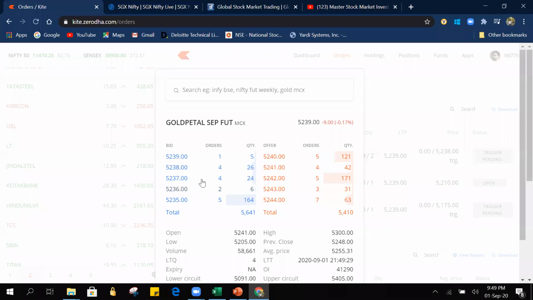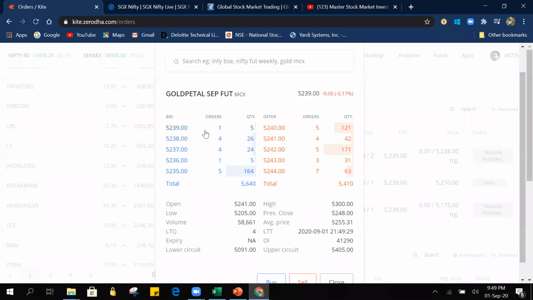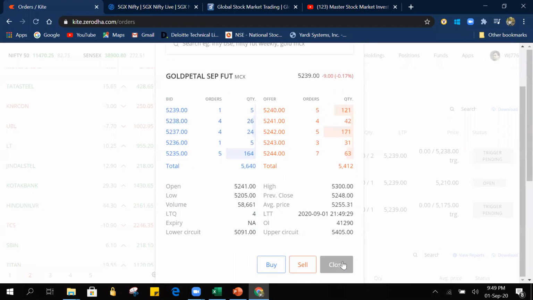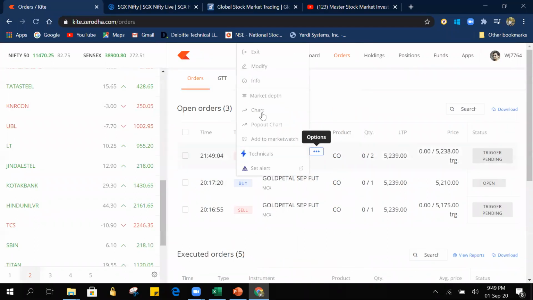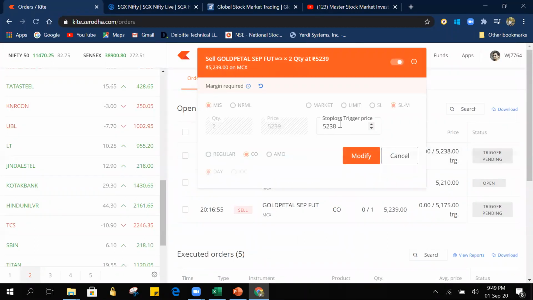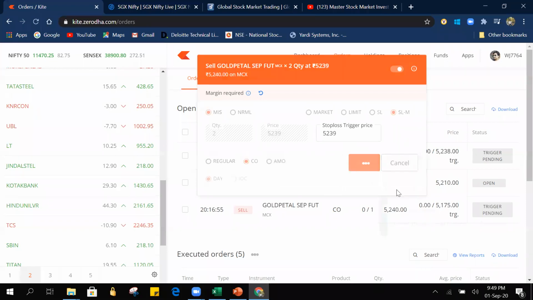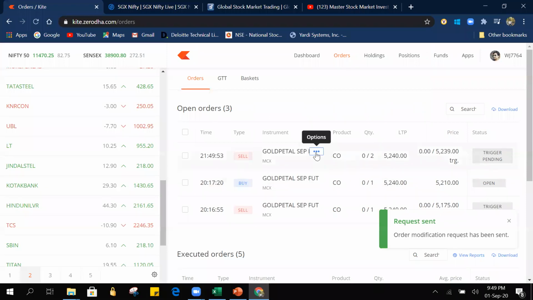See, now again on the top of the list, one more person has come with one order and five quantity. So now we are in the second place. Now we can go and again change to 5239. So let's do that. Modify. We really have to be too quick in locking. I think this time it will get executed. Order request sent.